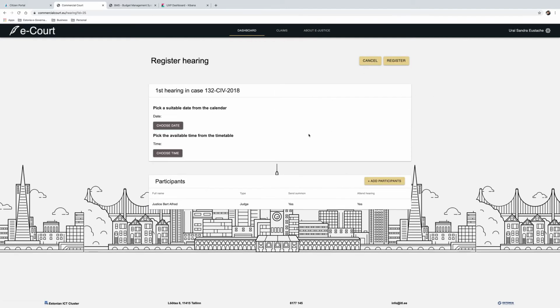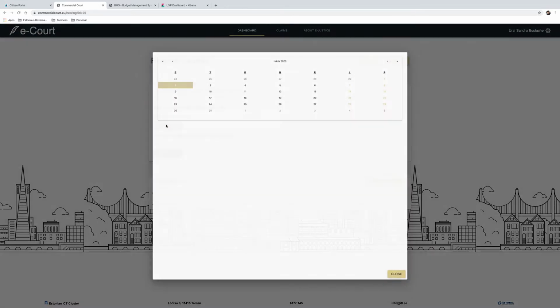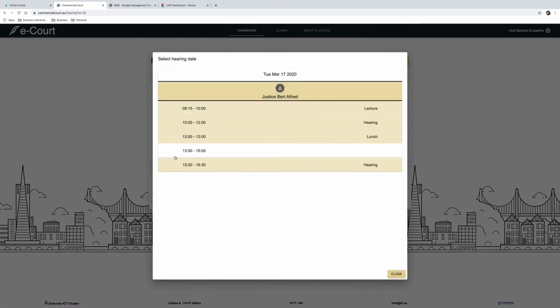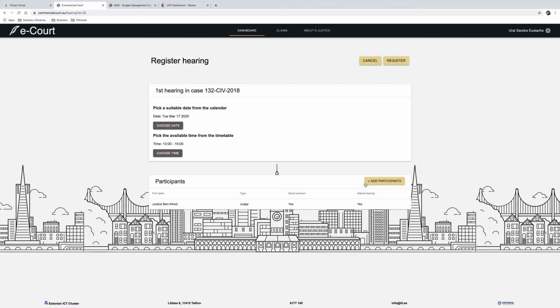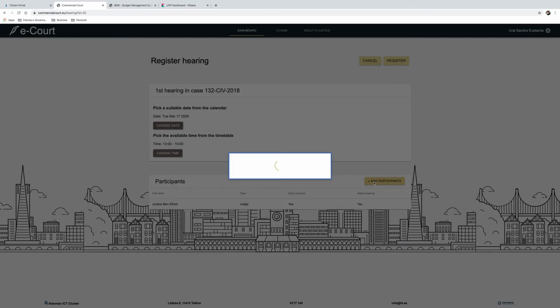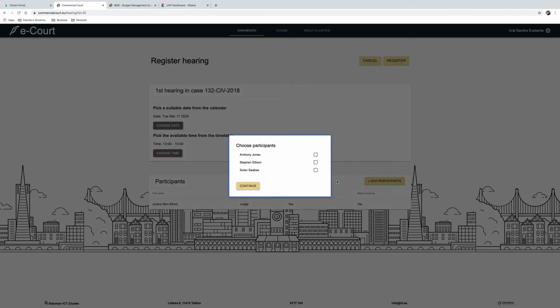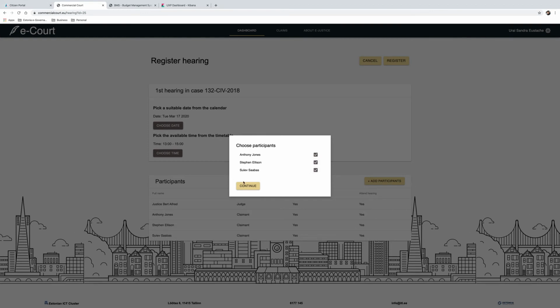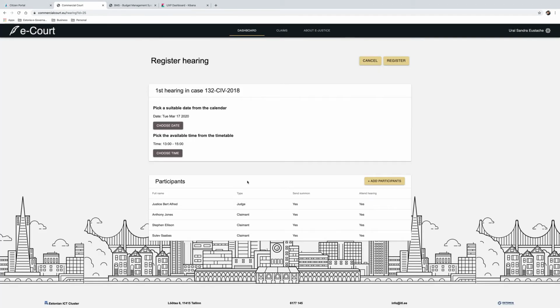The next step in the process is scheduling a hearing. To select the time for the hearing, she opens the calendar and can immediately see a potential hearing time proposed for the judge. She selects the date and time proposed. Next, she can add participants in the case. Here, an automatic query goes to the business registry and all shareholders in the companies involved are presented to her. She selects all representatives and completes the scheduling for the hearing.